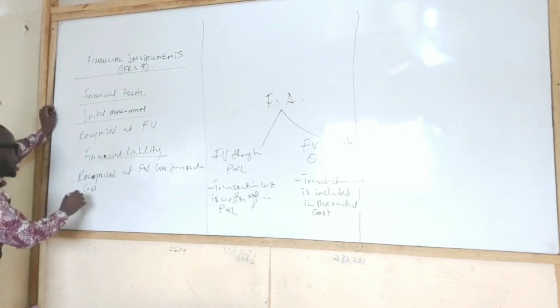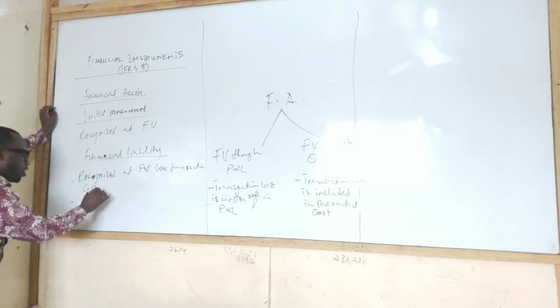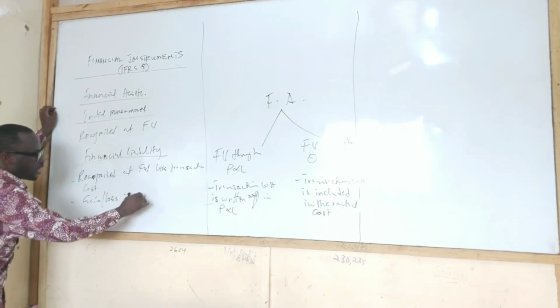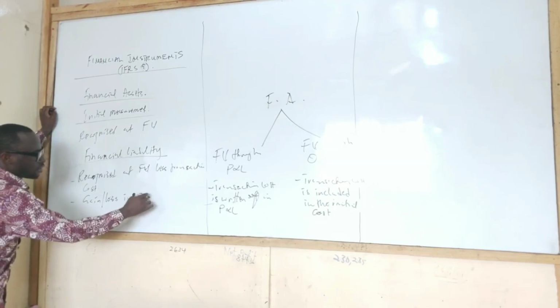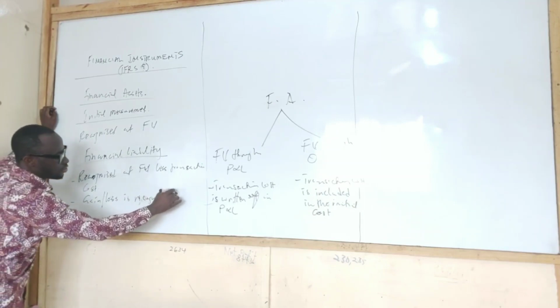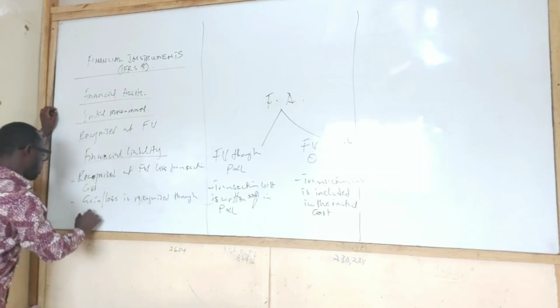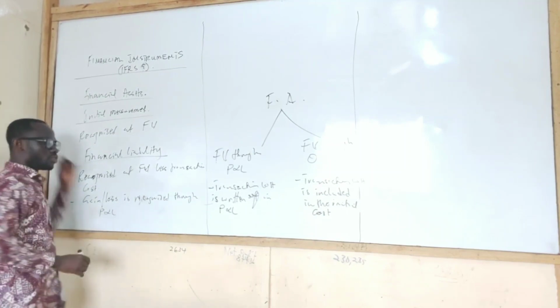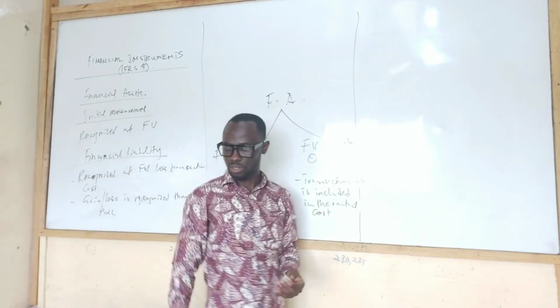Then subsequently, any gain or loss is recognized through profit or loss.